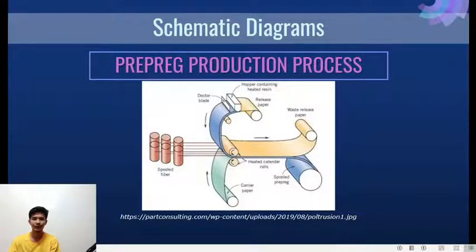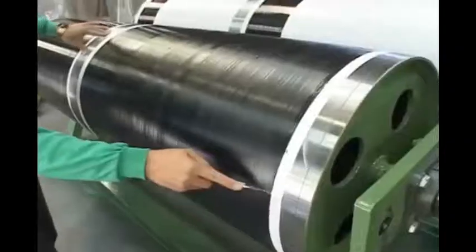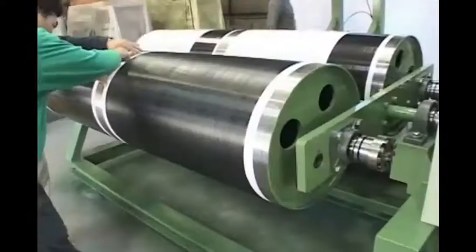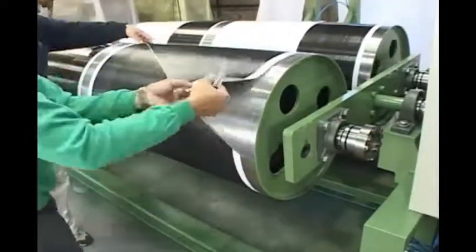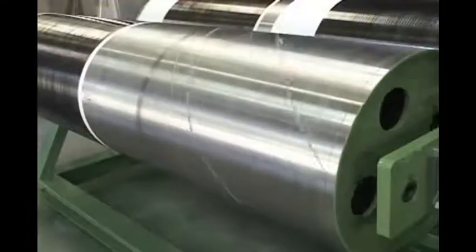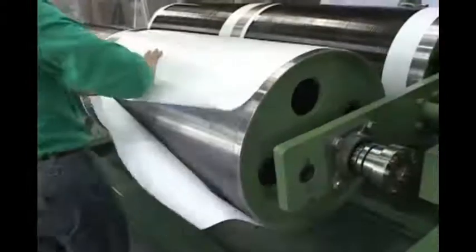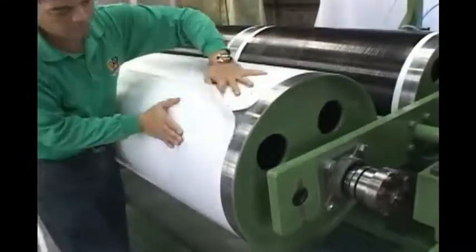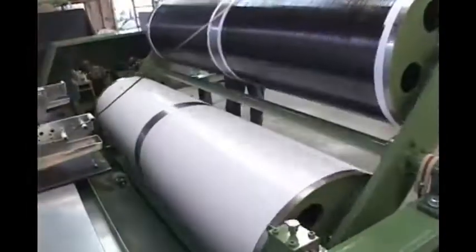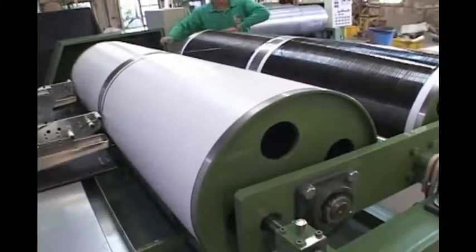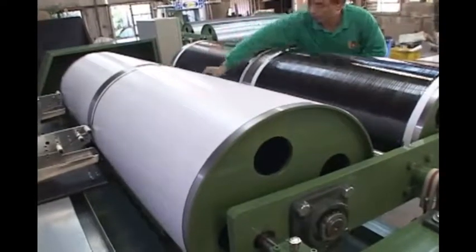Now let's proceed to the schematic diagram of the prepreg production process. Prepreg is the composite industry's term for continuous fiber reinforcement pre-impregnated with a polymer resin that is only partially cured. This material is delivered in tape-shaped form to the manufacturer, which then directly molds and fully cures the product without having to add any resin.